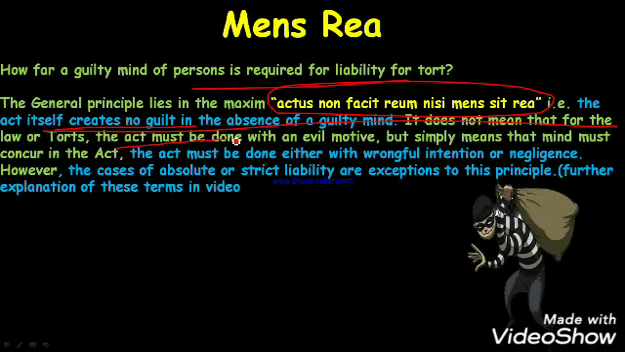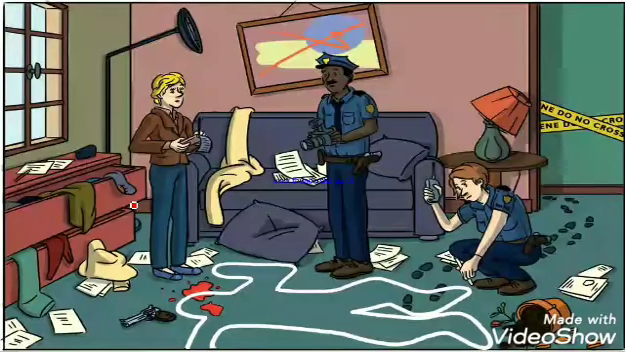In the law of tort, even if you didn't want to do it but somehow it happened, you are still liable to pay the damages, whereas in crime the evil motive is considered.